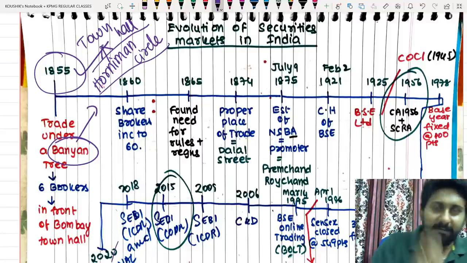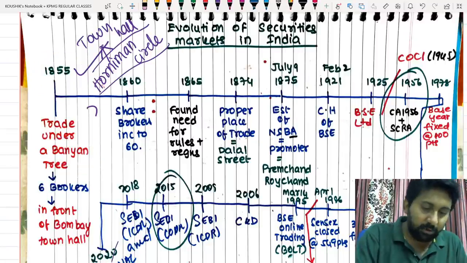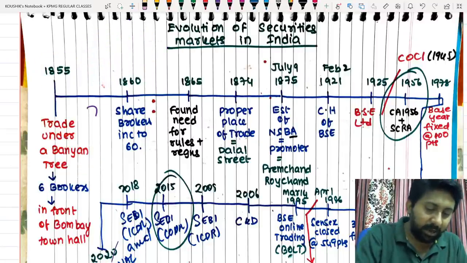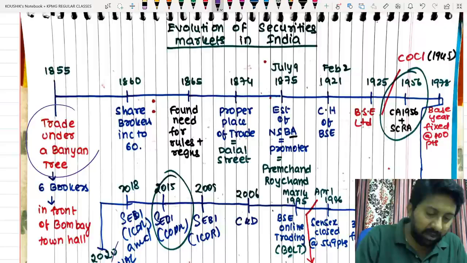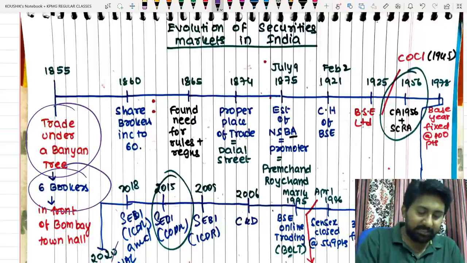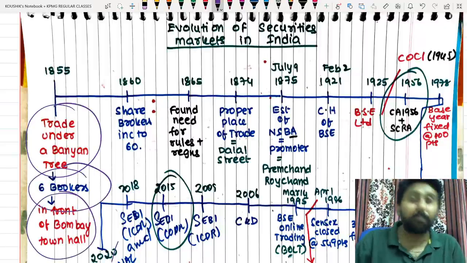Let me first explain the basics. So 1855. Trade under a banyan tree started with 6 stockbrokers in front of the Bombay Town Hall.